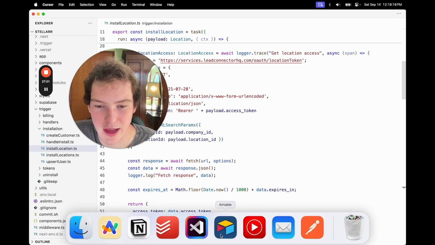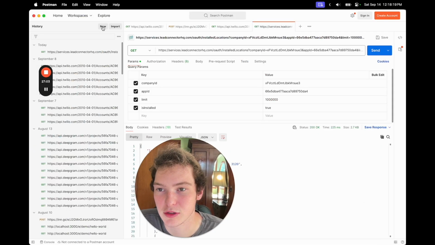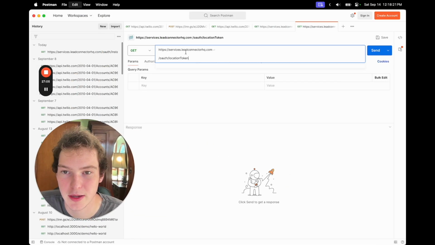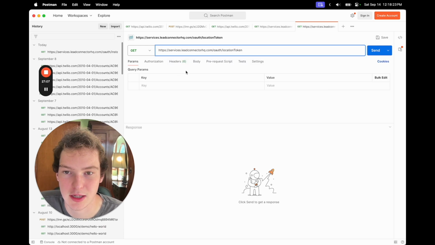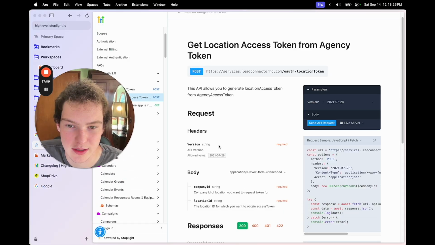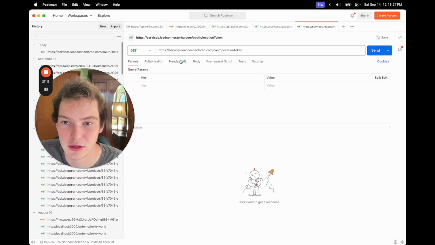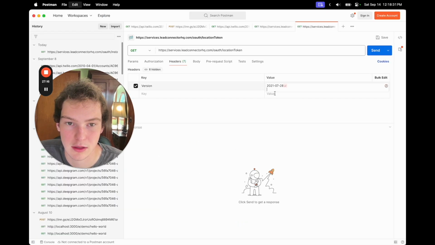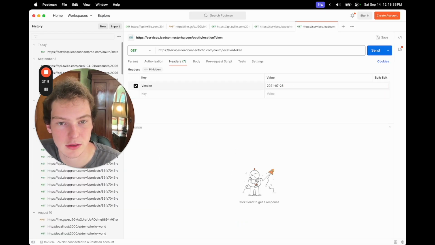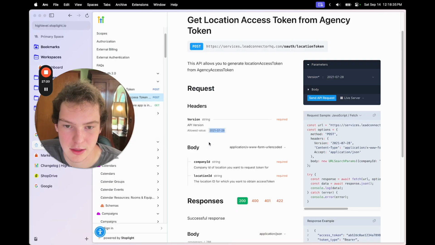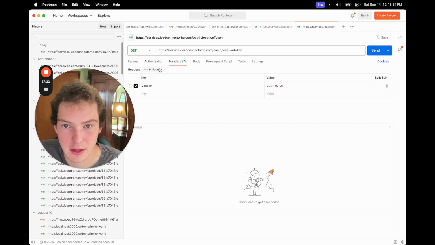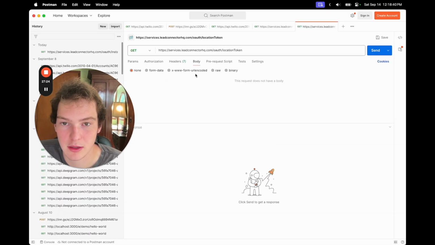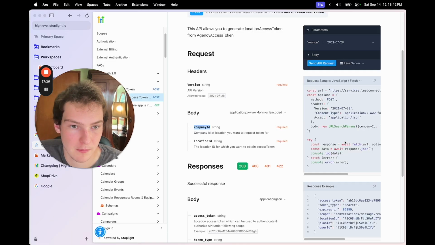So we'll need to do that through Postman. So let's just create a new request, HTTP, put in that URL, and then let's see what it needs. So it needs the version. So the version is going to be this, and then make sure it gets rid of that new line. And then the body is going to be, what's it look like? URL search params.